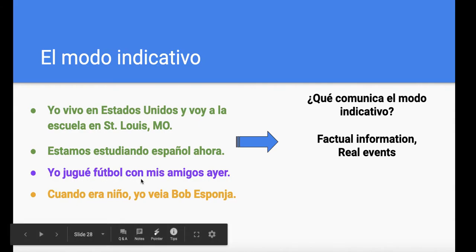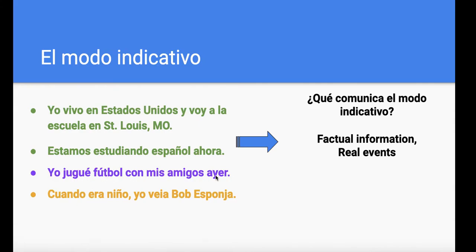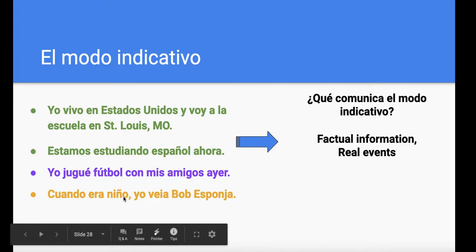Yo jugué fútbol con mis amigos ayer. Again, when looking at the verb, you immediately noticed it was conjugated in preterite, so you were talking about a past event. And the last one, cuando era niño yo veía Bob Esponja, you looked at the verbs and you realized they were conjugated in imperfect tense.